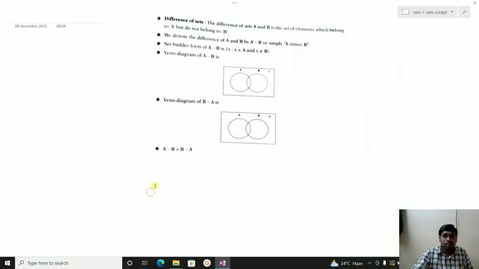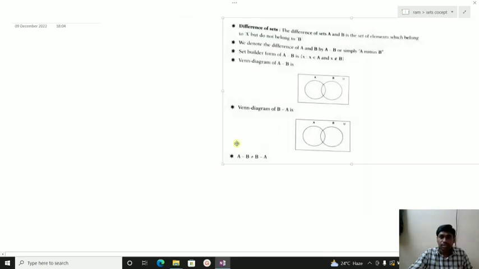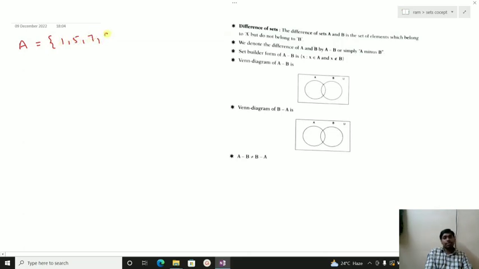Next, another operation you have to know is the difference between sets. Let set A have elements 1, 5, 7, 8, 10. Set B has elements 2, 5, 8, 9.